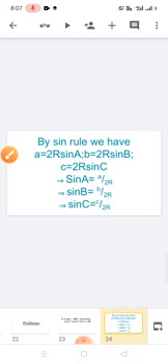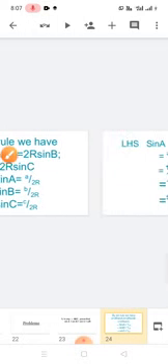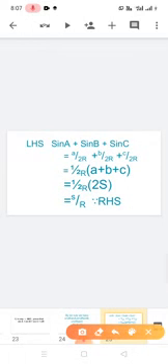See here once again, sin A is equal to A by 2R, sin B is equal to B by 2R, sin C is equal to C by 2R. Next, I am substituting all the values here and taking 1 by 2R common. Then what we are getting here is A plus B plus C, and A plus B plus C is replaced by 2S. 2S means the semi-perimeter formula. Here 2 gets cancelled, remaining S by R.